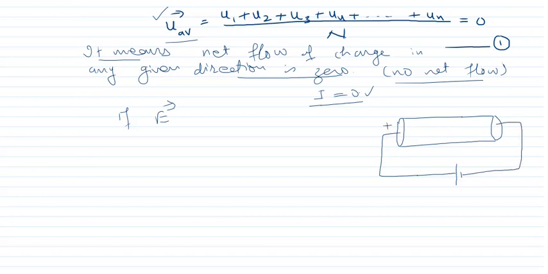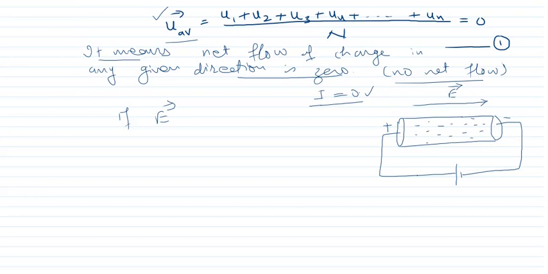This is the positive and this is the negative. Then this positive and negative will generate an electric field E inside the conductor, and therefore this electric field will be experienced by all the electrons present in the conductor.